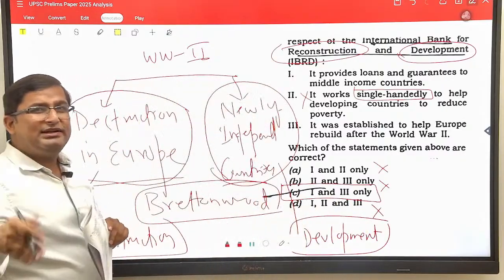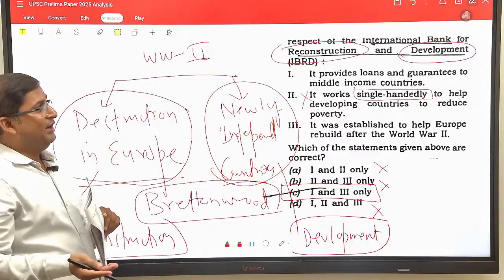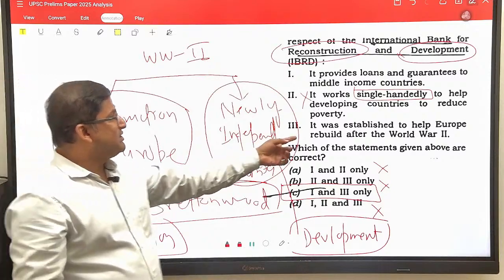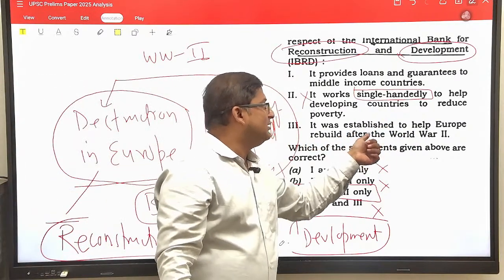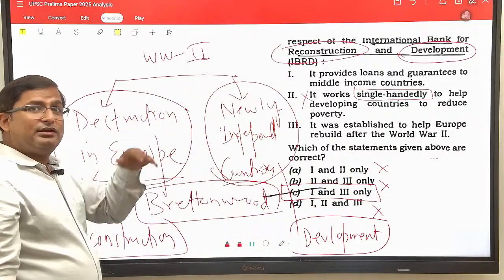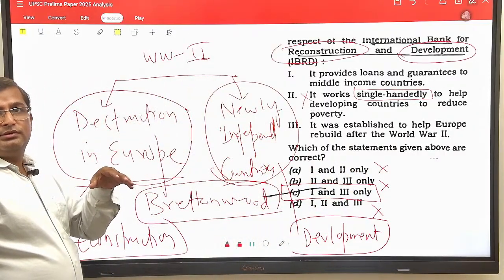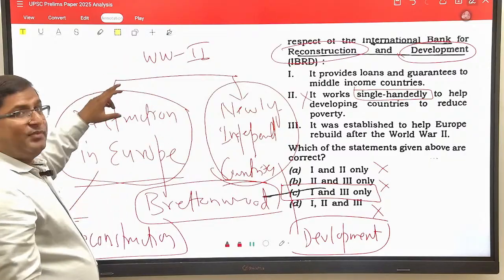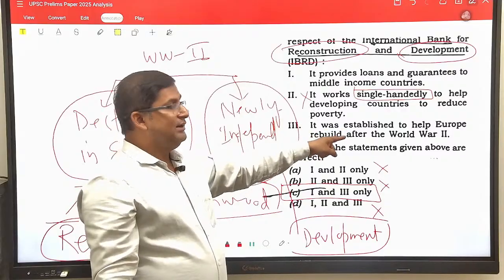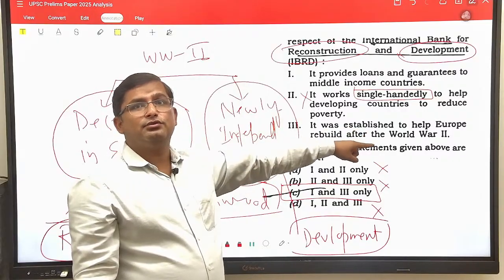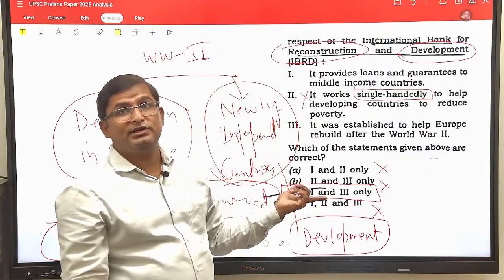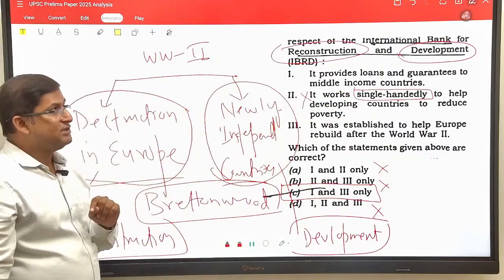But I have told you the entire concept behind the IBRD, why the name IBRD and what the functions of IBRD are. It was established to help Europe rebuild after World War II. See, I have explained this very clearly in the class also. International Bank for reconstruction of those countries which were destroyed due to World War II in Europe, and loans to the middle income countries or newly independent countries for their development. That's why the name International Bank for Reconstruction and Development.